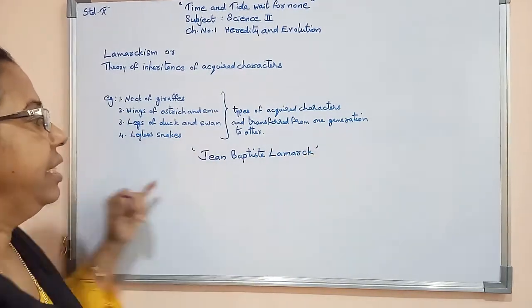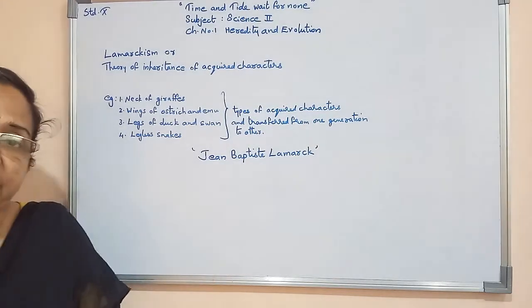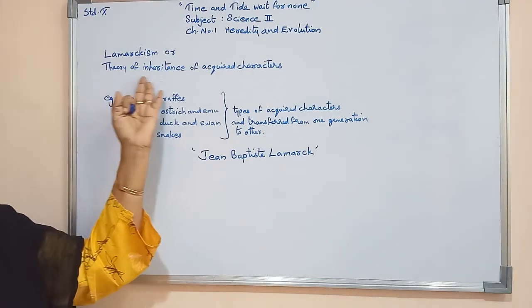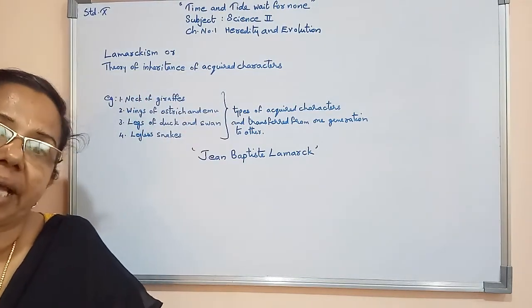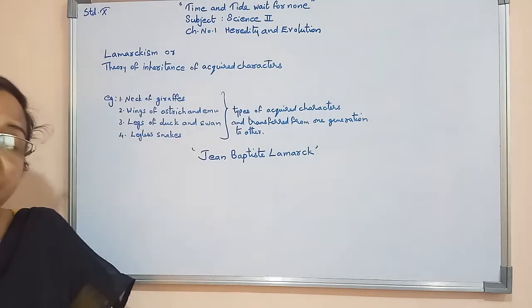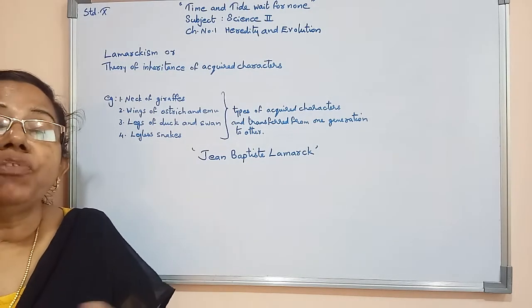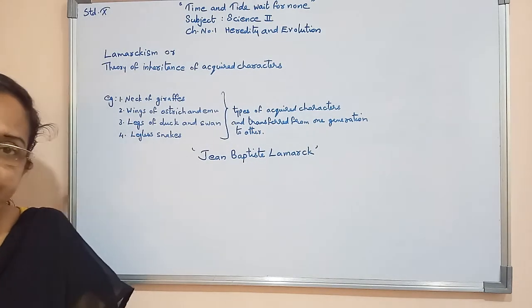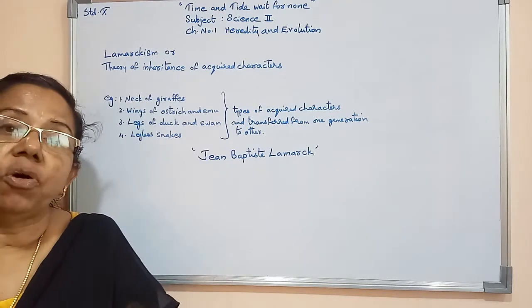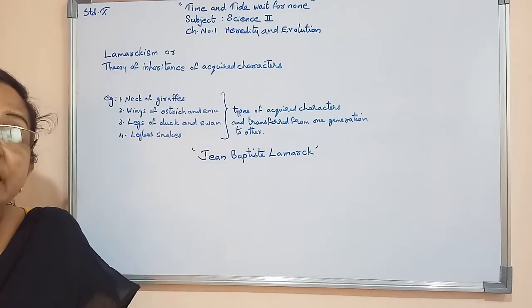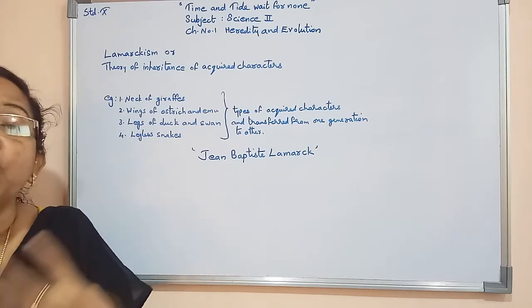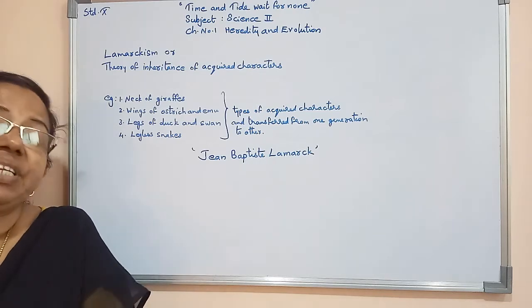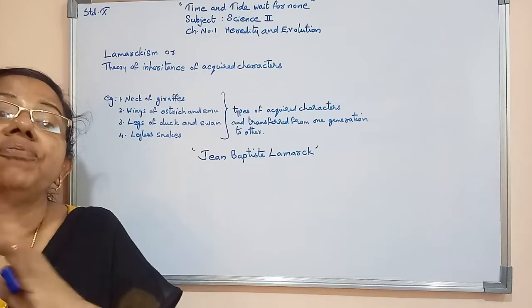Jean-Baptiste Lamarck is the name of the scientist who proposed a theory. That theory is known as Lamarckism, or theory of inheritance of acquired characters. He said that morphological changes, that means external changes which are occurring in the organisms, are responsible for evolution. He said that these morphological changes are occurring because of activities or laziness of organisms.